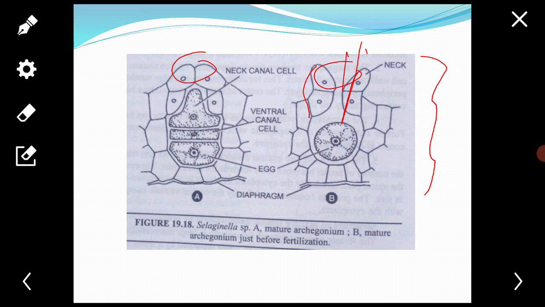The whole archegonium except the cover cells is completely embedded in the cellular cushion of the gametophyte.